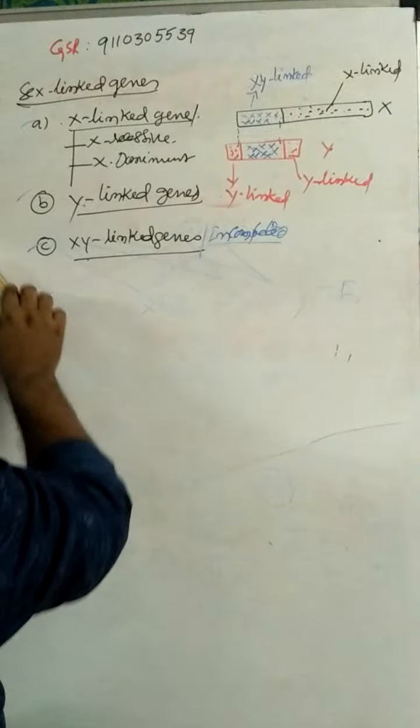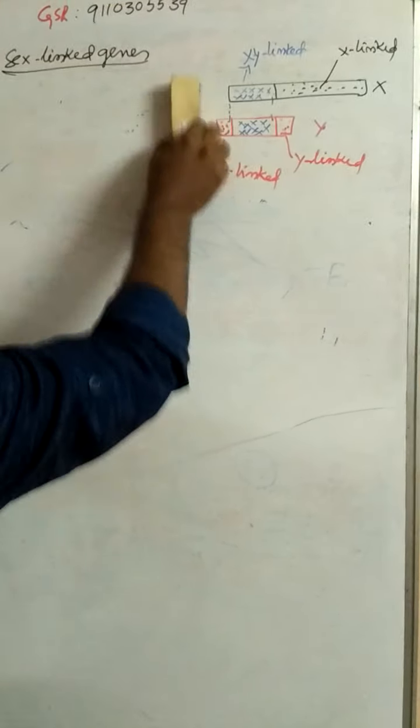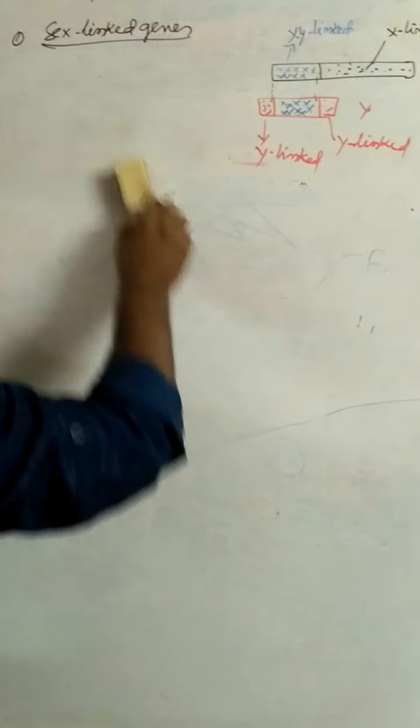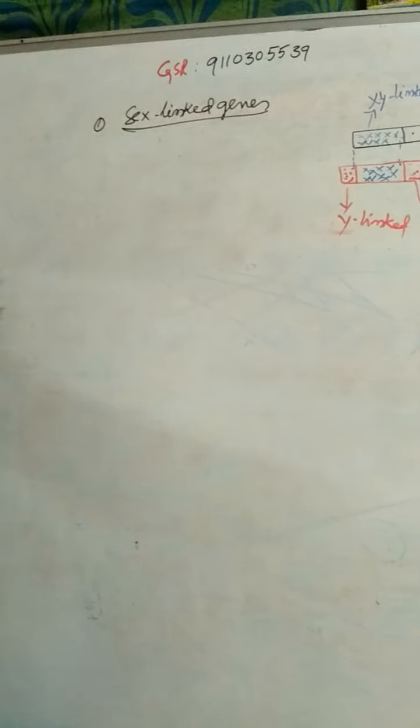First one is X-linked recessive characters or genes. What are X-linked genes? The genes present on the X chromosome whose alleles are absent on the Y chromosome. The recessive genes present on the X chromosome are called X-linked recessive genes, and those characters are called X-linked recessive characters.